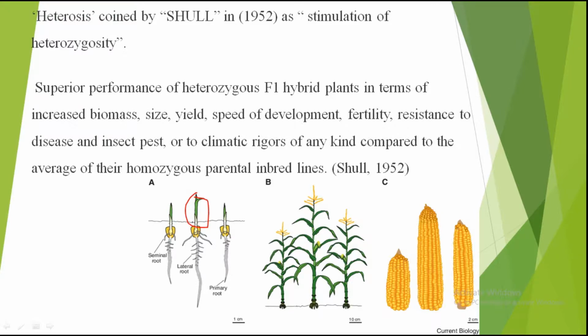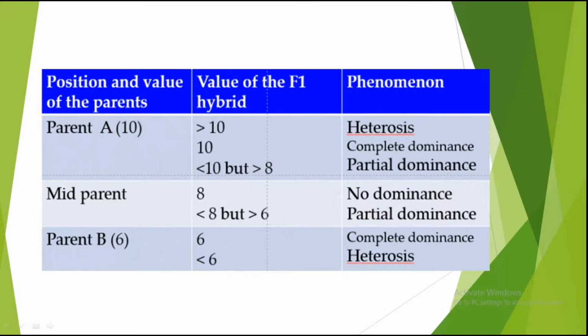Also here we can see the increase of height in F1, so it is also an example of heterosis. And again here in the maize also the length has increased. So these are all examples of heterosis. Now this table is very important.